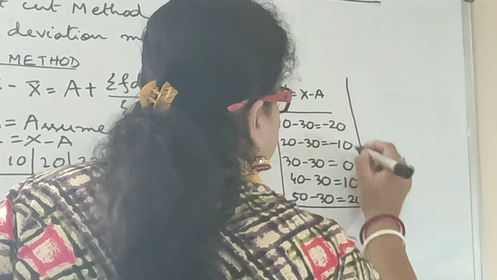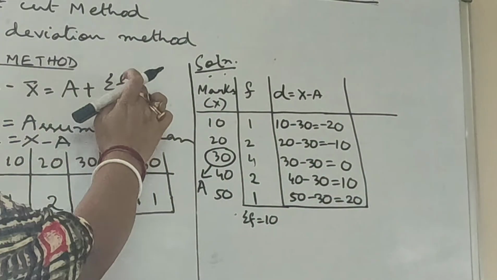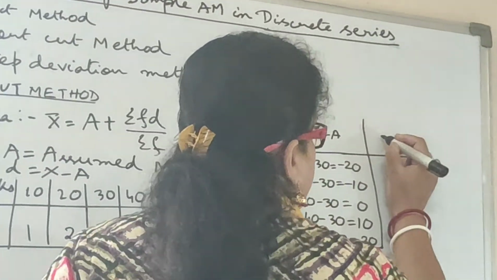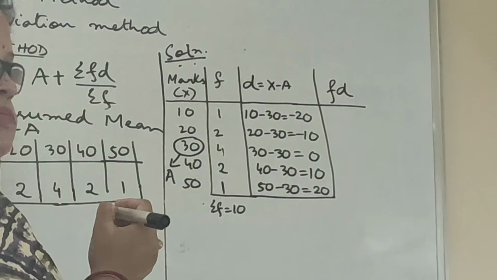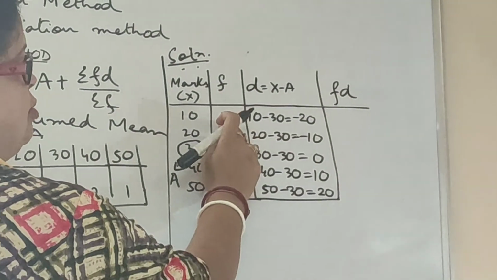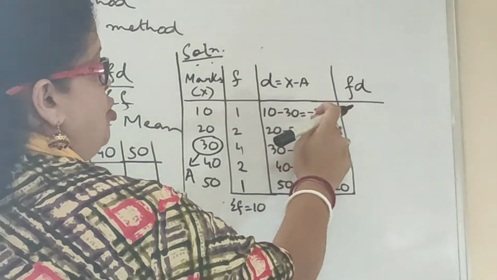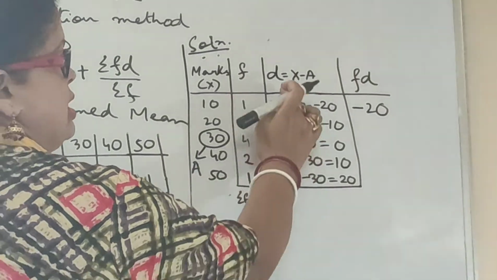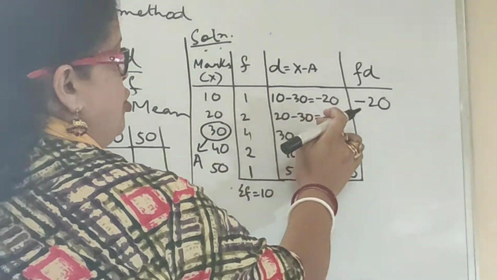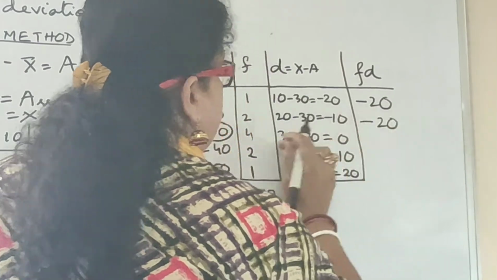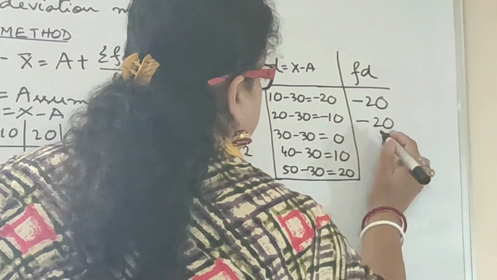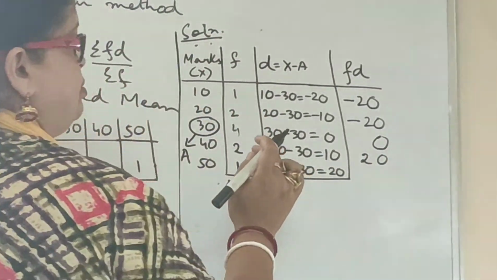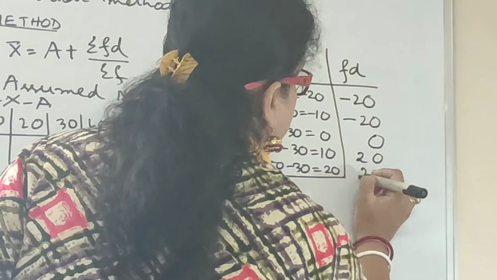So d we have got. Now what is remaining? F into d we have to find out, and then we can get the summation f into d. So I'll make a column of f into d. So f into d, f is 1 and d is minus 20. So 1 into minus 20, it is minus 20. F is 2 over here, and d is minus 10. So 2 into minus 10, it is minus 20. 4 into 0 is equal to 0. 2 into 10 is equal to 20. 1 into 20 is equal to 20.